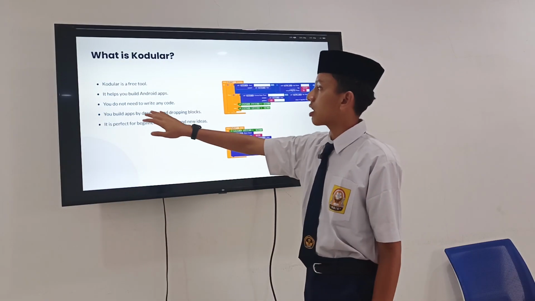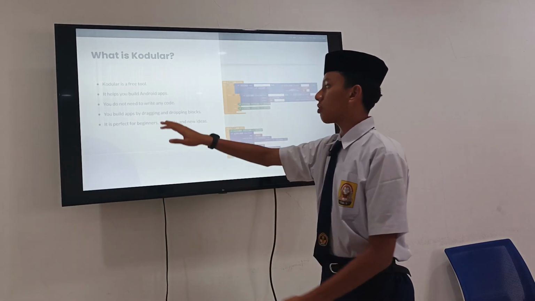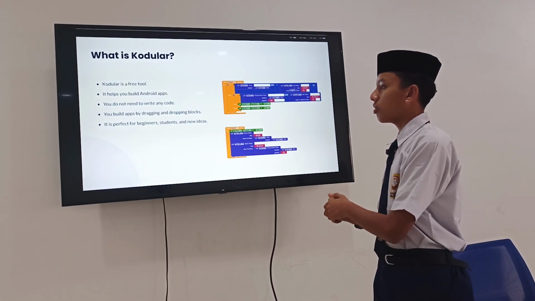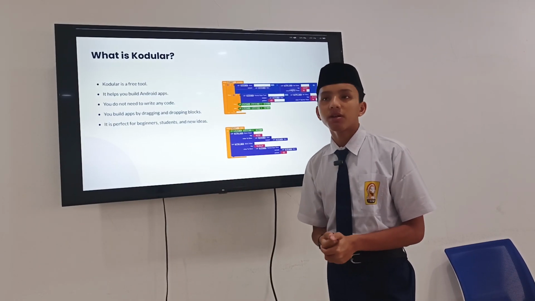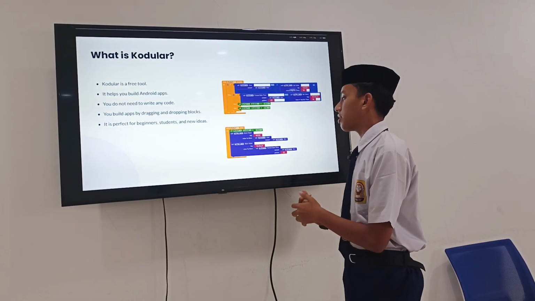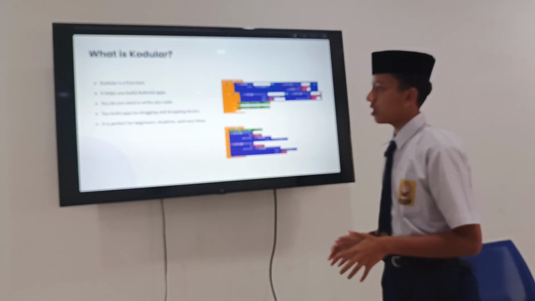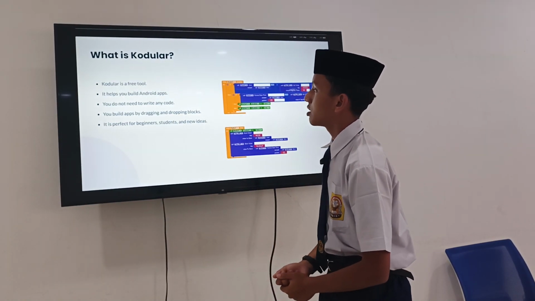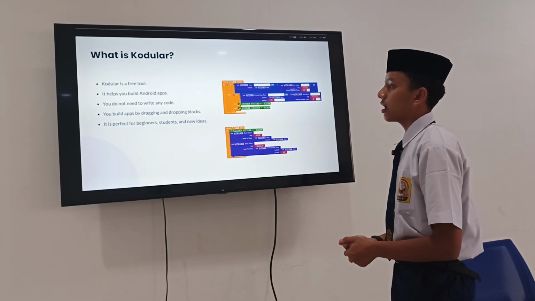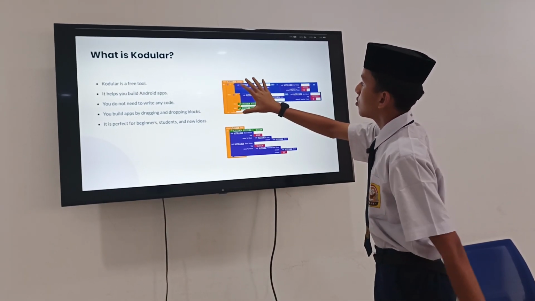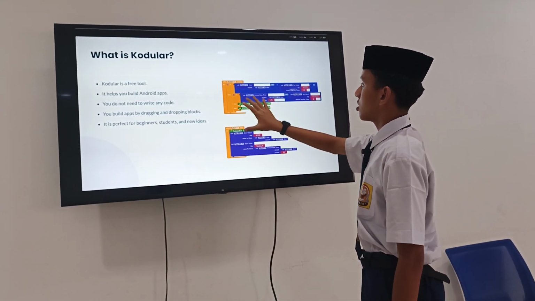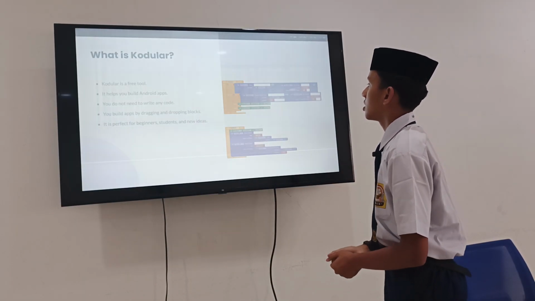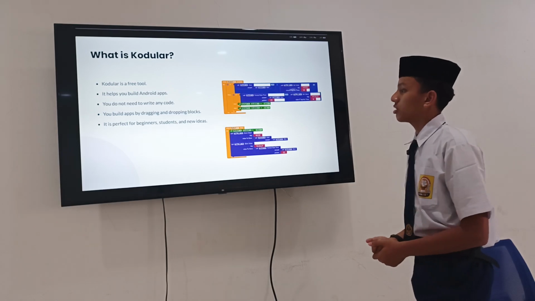Codular helps you build Android apps. You don't need to write any code. You build apps by dragging and dropping blocks, and it is perfect for beginners, students, and new ideas. So the fourth point of what is Codular is building apps by dragging and dropping blocks. So how do you create this block? All you need to do is drag and drop and connect it. So basically it's like a total puzzle.